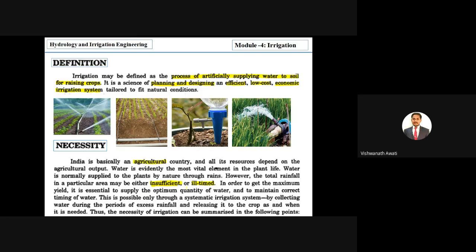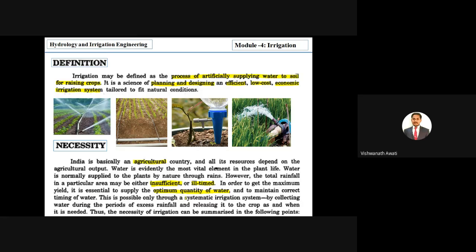In order to get maximum yield, it is essential to supply an optimum quantity of water, meaning as much as is required for complete growth of the crop. That can be achieved by artificial supply of water, and maintaining the correct timing of water is possible only through a systematic irrigation system.